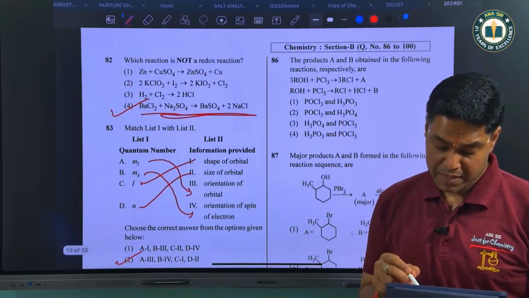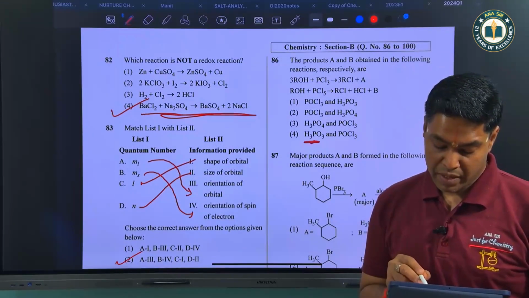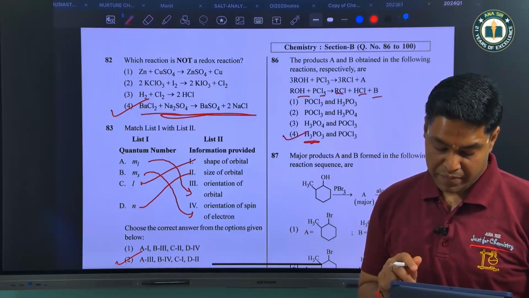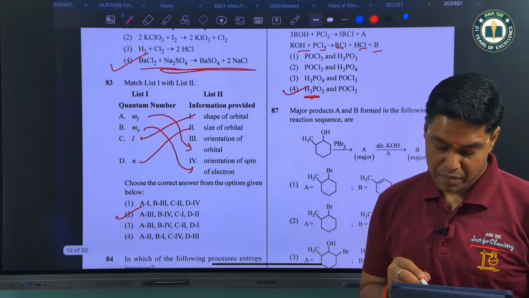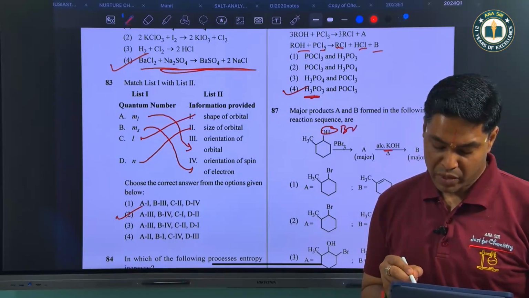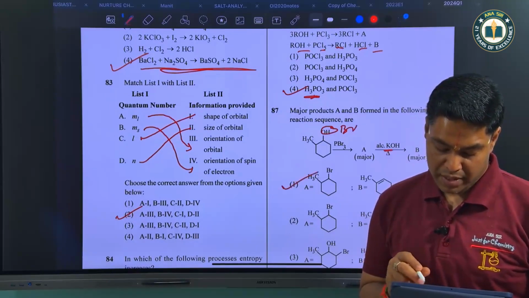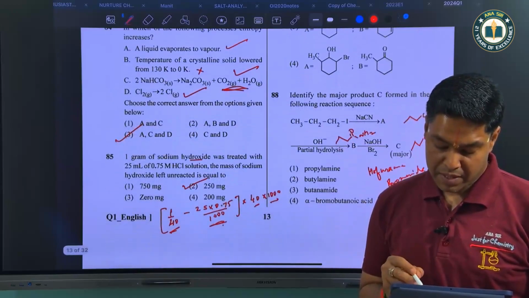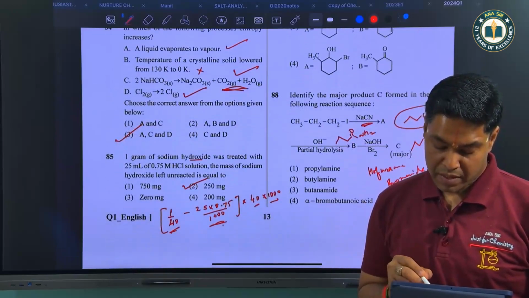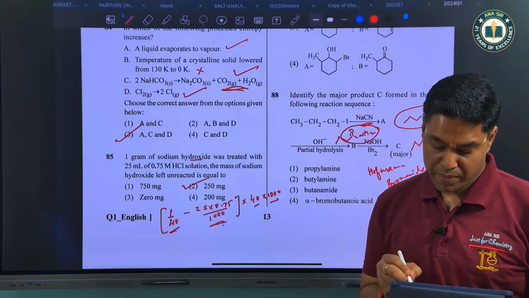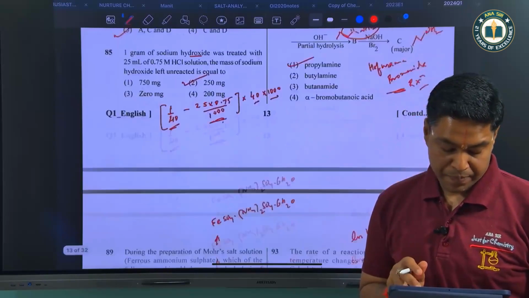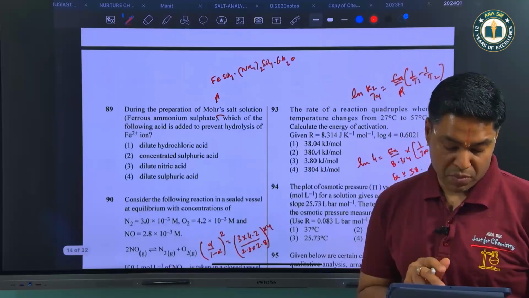Then ROH plus PCl3 will give us H3PO3 and ROH plus PCl5 will give us RCl, HCl and POCl3. So major product over here, instead of OH we put Br and then we do E2, Saytzeff product is obtained. So answer is 1. Identify the major product C. So here NaCN gives this product, then partial hydrolysis gives amide and then we do Hofmann bromamide reaction.